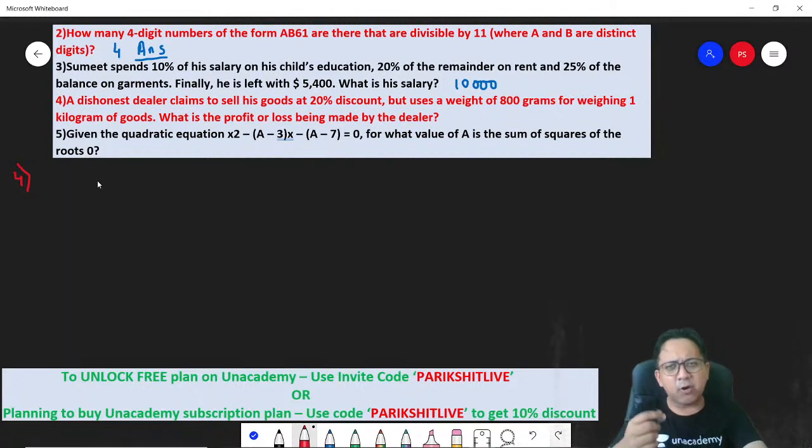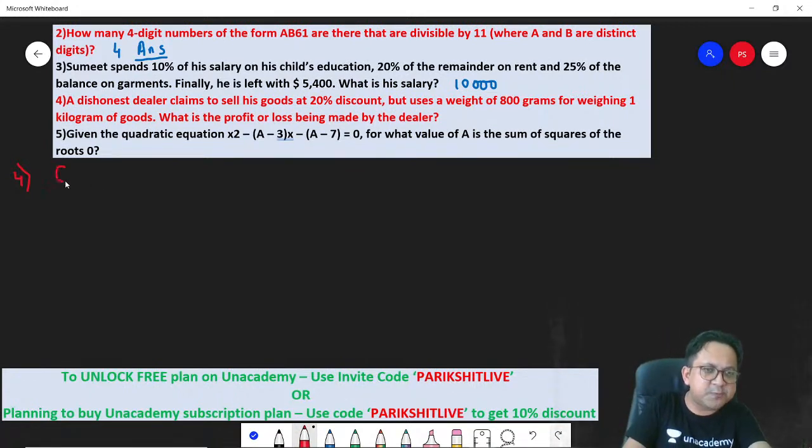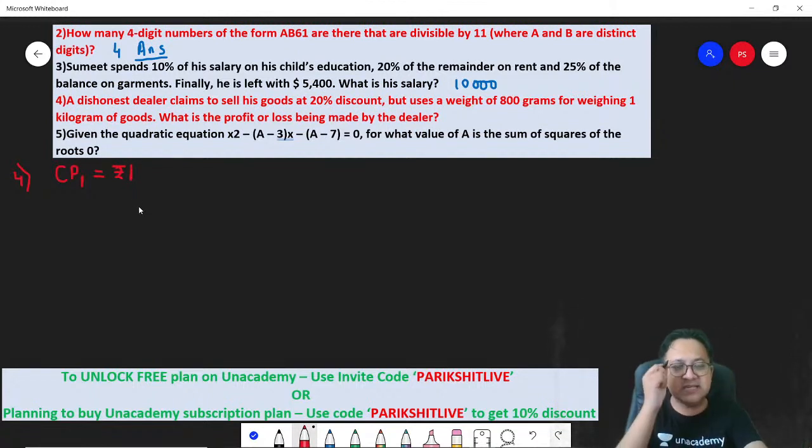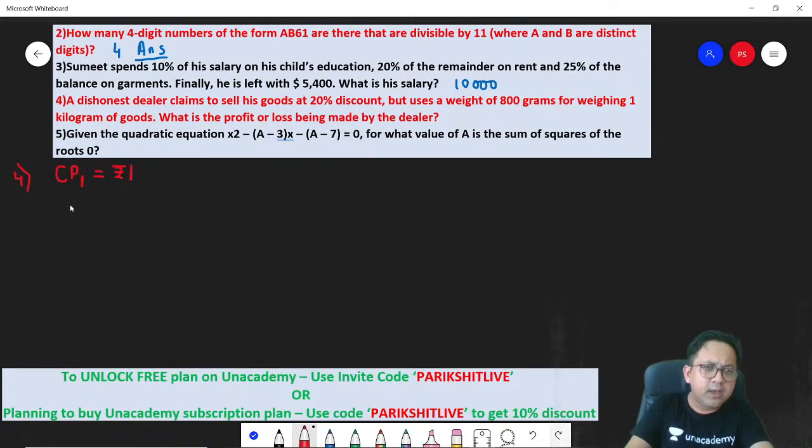Okay. So again, I always believe that such questions are solved best if you start assuming numbers. So let's say cost price of 1 gram be 1 rupee. You can assume any other number, but I believe this is the easiest number to calculate. If the cost price of 1 gram is 1 rupee, so can I say, remember he is weighing 1 kilogram of goods. 1 kilogram means 1000 grams. So cost price of 1000 grams will be 1000 rupees.